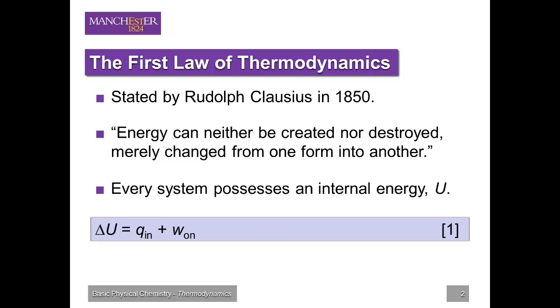Delta U equals Q in plus W on. The heat supplied to plus the work done on a thermodynamic system must result in a change in the internal energy of that system. Q in and W on are positive for energy entering the system and result in an increase in the internal energy, whereas Q in and W on are negative for energy leaving the system and result in a decrease in the internal energy. As a side note, all the really important equations in this course will be boxed and highlighted in a similar fashion to equation 1.